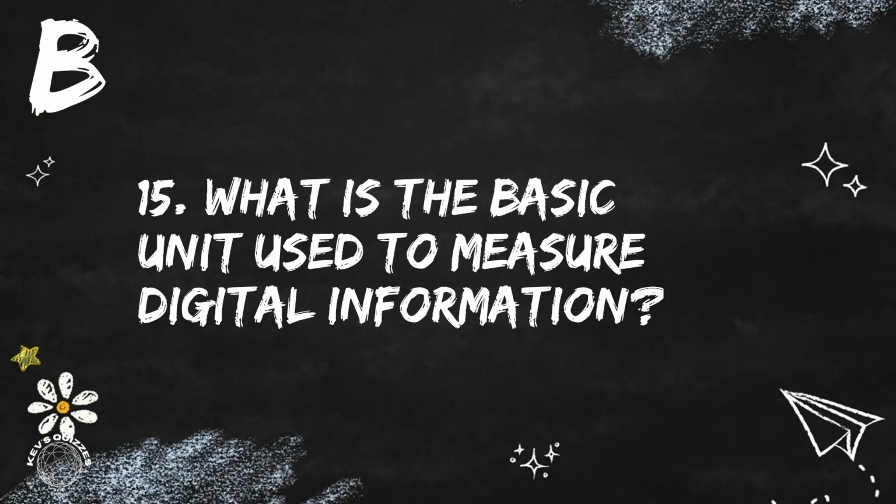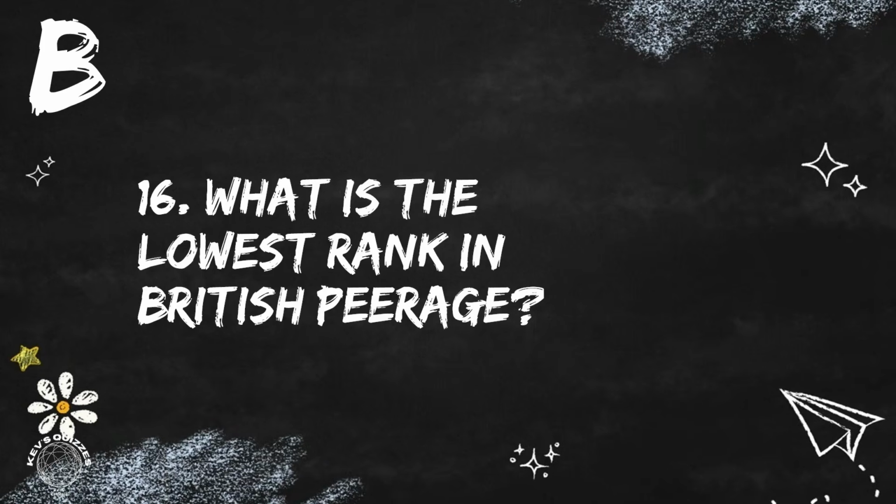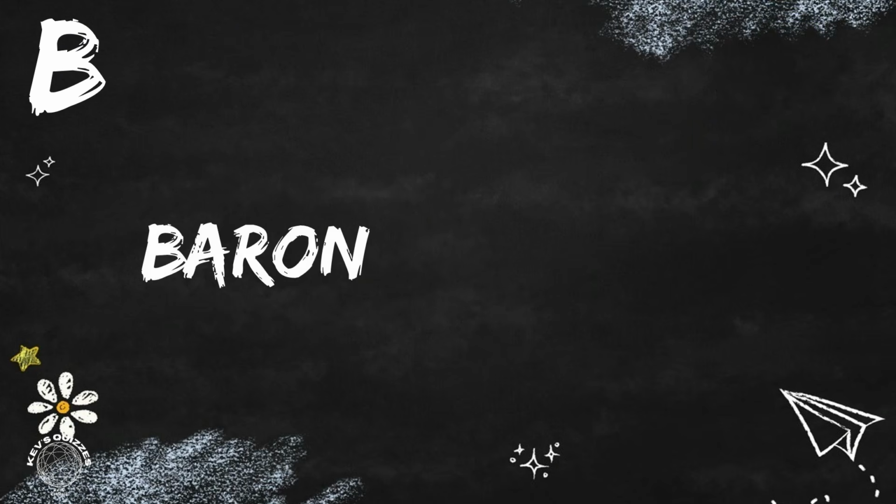Question 15. What is the basic unit used to measure digital information? A bit is the basic unit used to measure digital information. Question 16. What is the lowest rank in British peerage? The lowest rank is Baron.